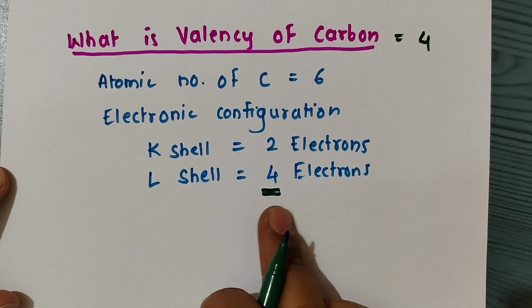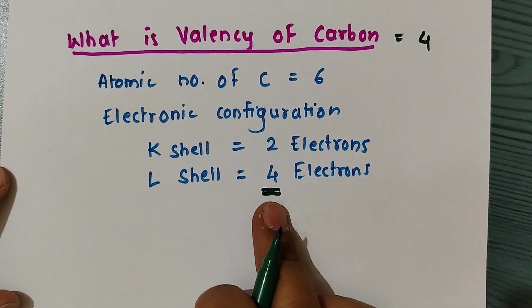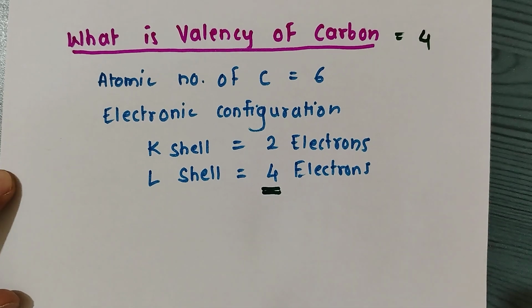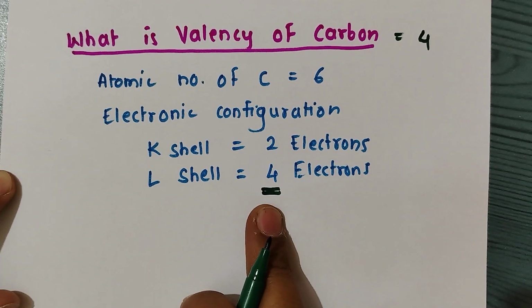That means carbon can form 4 bonds. Carbon does not lose 4 electrons or gain 4 electrons, because both require a huge amount of energy. So instead, carbon shares these 4 electrons and forms covalent bonds.